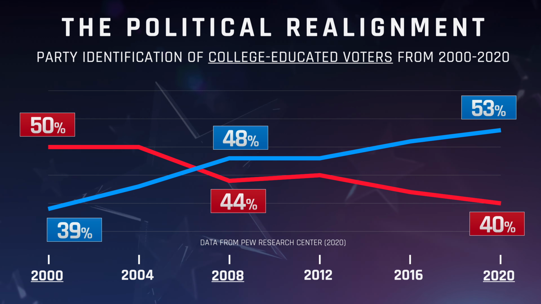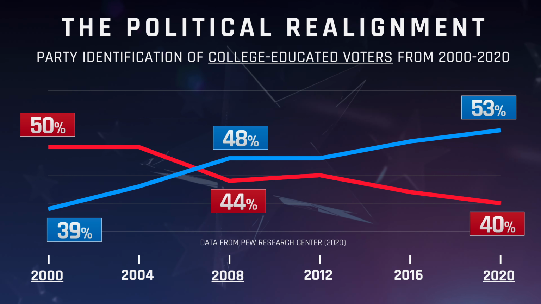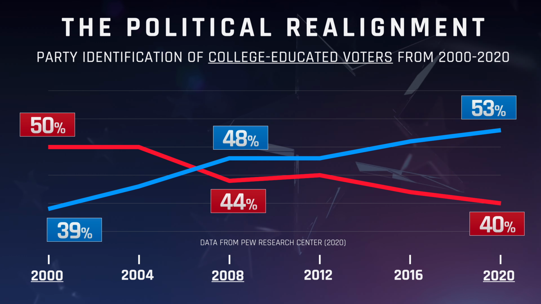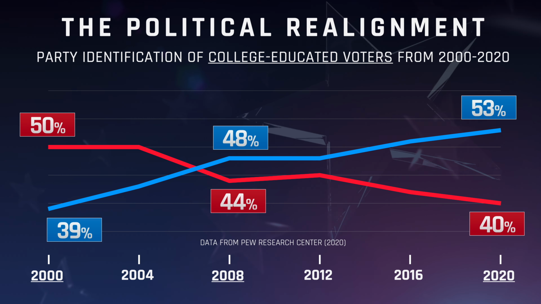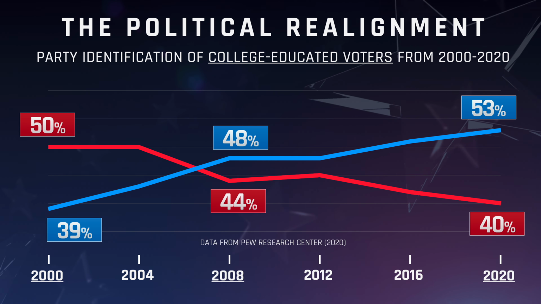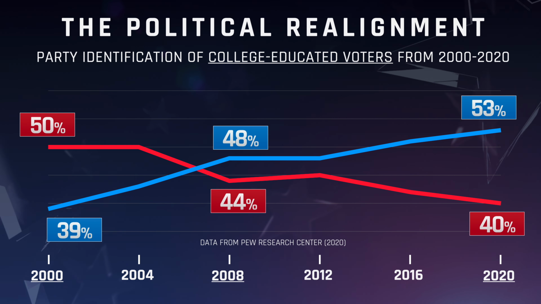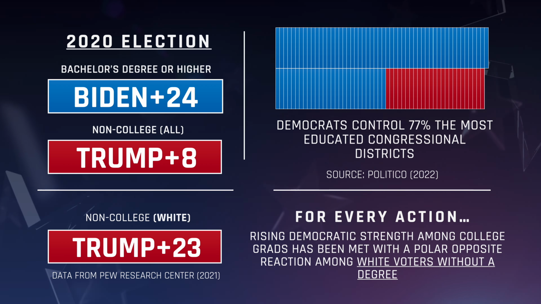In 1960, Democrat John F. Kennedy lost college-educated voters by a 2-to-1 margin, yet won the presidency thanks to overwhelming support among white voters without a degree. In 2020, 60 years later, Joe Biden lost non-college educated whites by a 2-to-1 margin, while securing 60% of the college-educated vote. This pattern only strengthened in 2022, largely following the conservative Supreme Court's decision to overturn Roe v. Wade, a decision that was overwhelmingly unpopular among voters with a college degree.